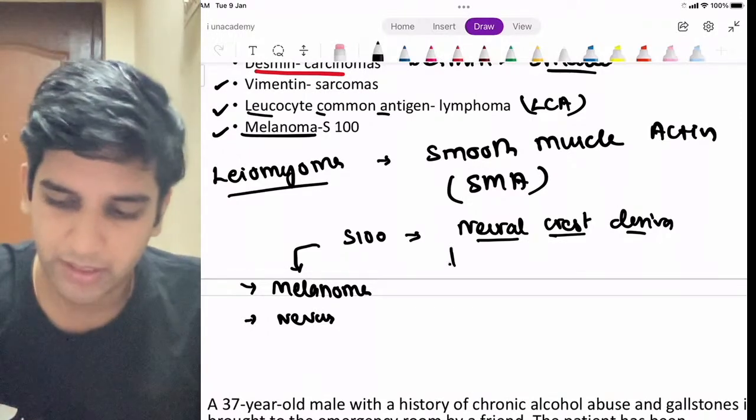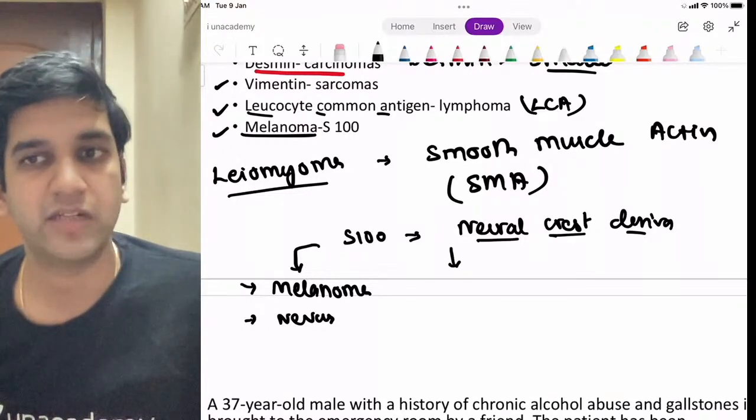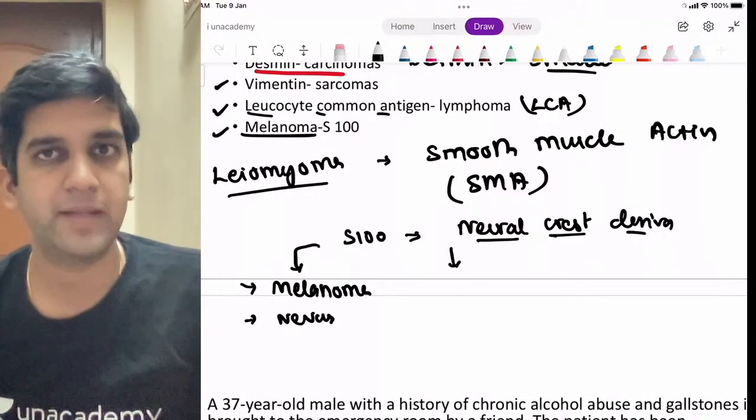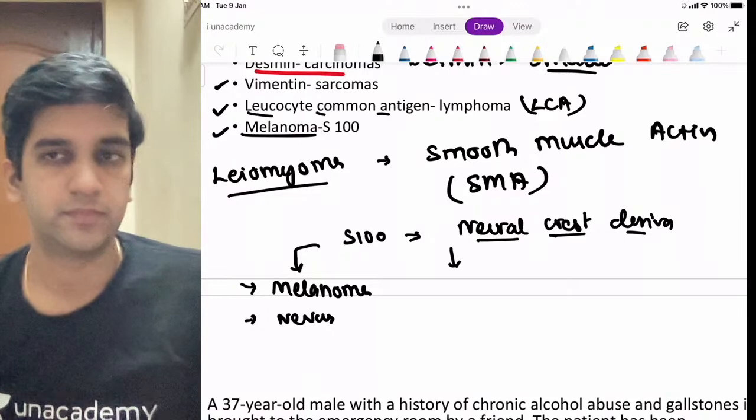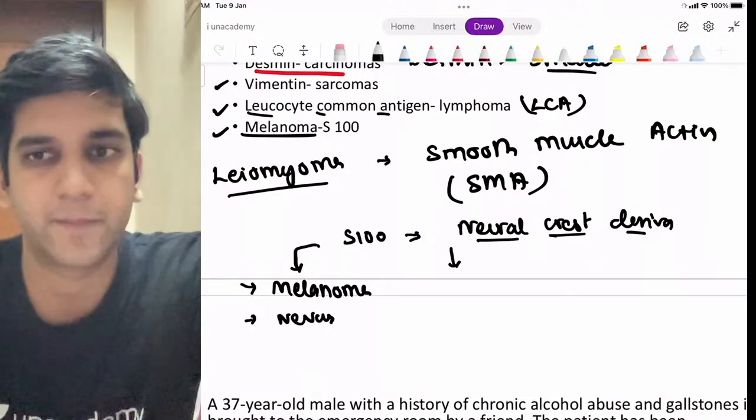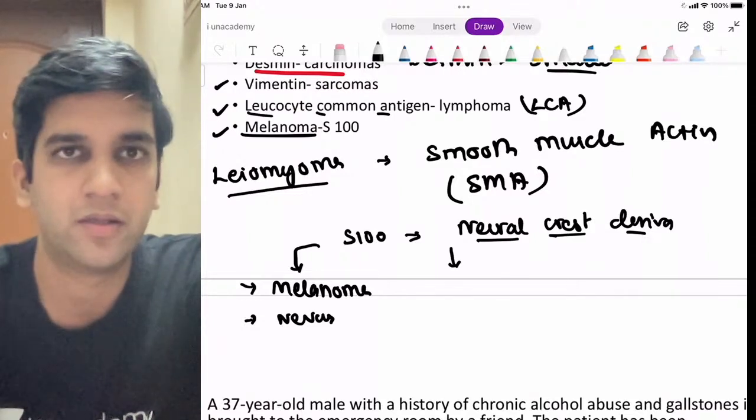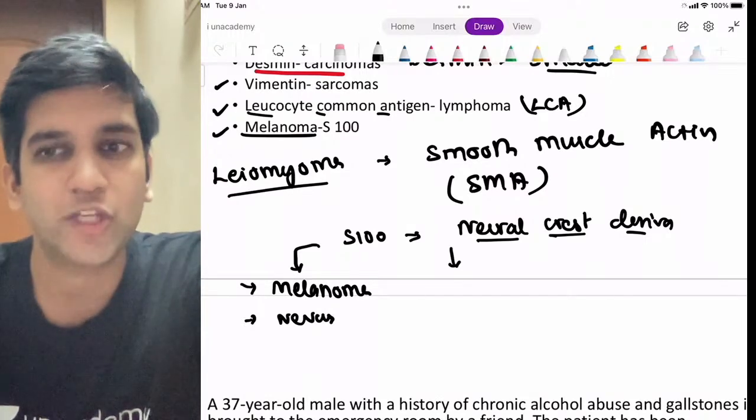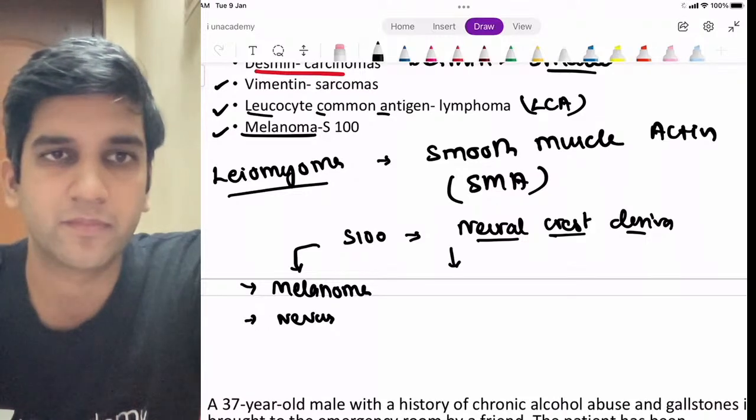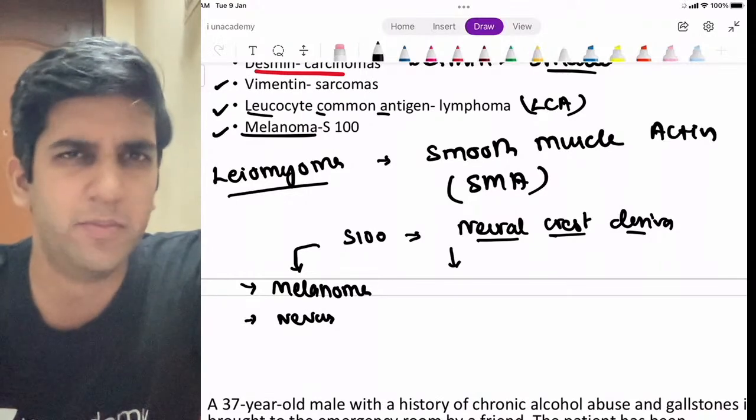Next, tell me which cell will myelinate the peripheral nervous system? Which cell in my body will myelinate your peripheral nervous system? There's one cell in my body which can myelinate the peripheral nervous system. Which cell is that? You know the answer. It's your Schwann cells, right? So can I say schwannoma will be positive for your S100? They have to be positive for S100, right? They will be positive for sure.